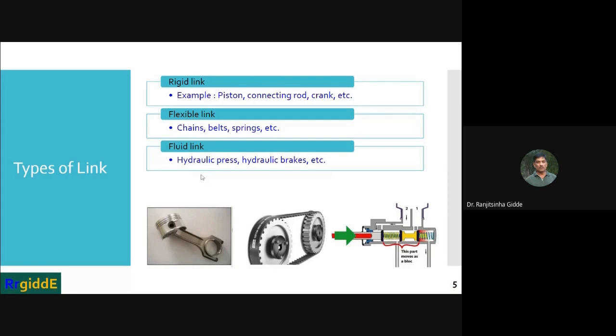Next one, that is the fluid link. What is this fluid link?